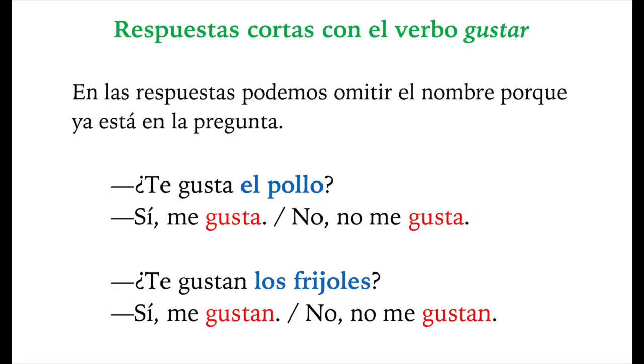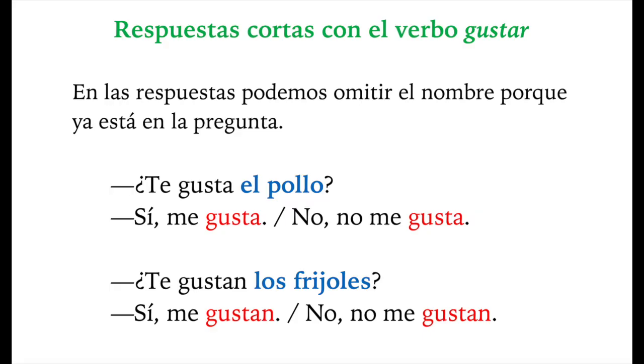You could also answer, sí, me gusta el pollo, and repeat the noun, but it's not necessary. You could simply say, ¿te gusta el pollo? Sí, me gusta, and you can stop there. No, no me gusta, and you can stop there.